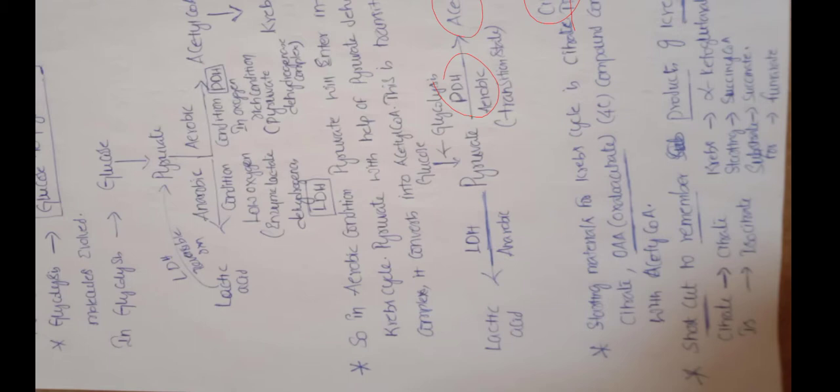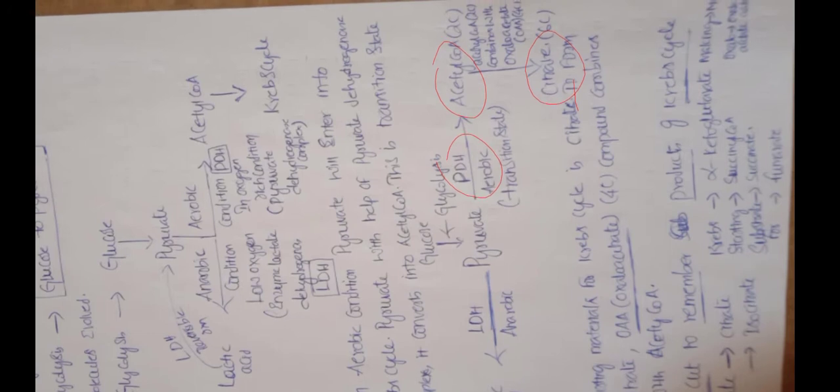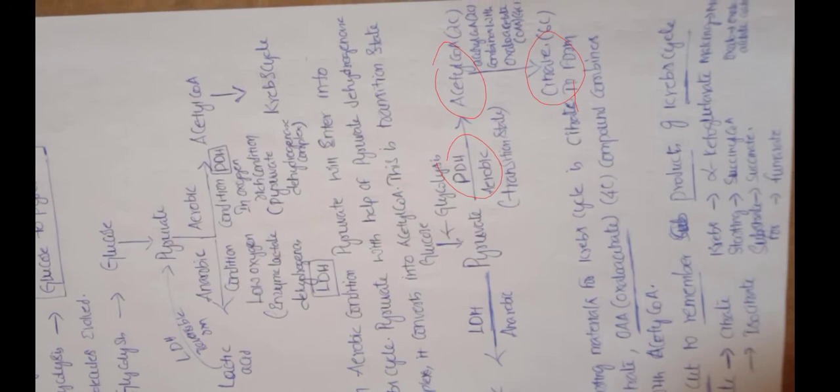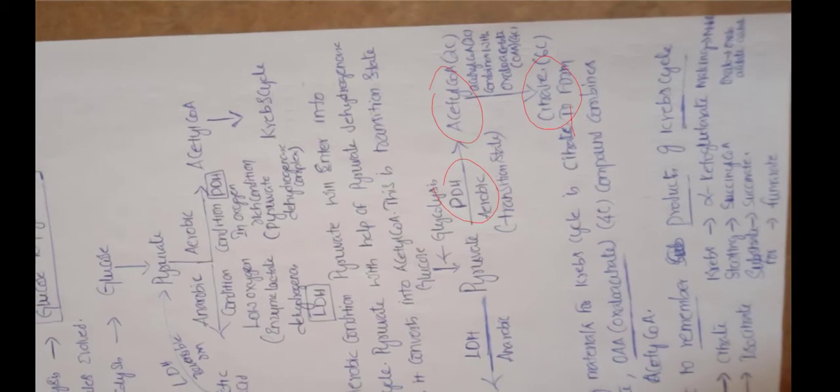So citrate is followed by isocitrate. Citrate forms isocitrate by the enzyme aconitase. From isocitrate, it forms the K of Krebs, alpha ketoglutarate, using the enzyme isocitrate dehydrogenase. We will see this in the cycle also. From alpha ketoglutarate we form succinyl CoA, using one more dehydrogenase enzyme, alpha ketoglutarate dehydrogenase.